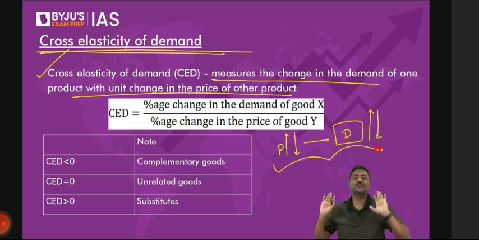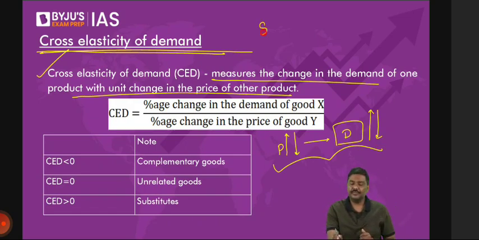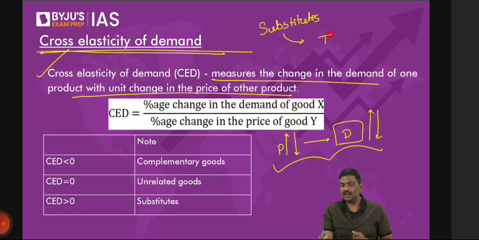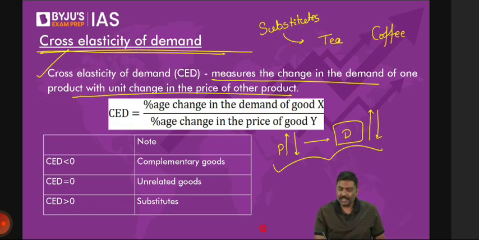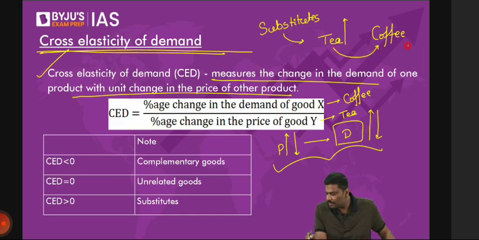Now, what is the importance of this? Let me start with an example. Substitutes. Do you remember substitutes? Example of a substitute: tea and coffee. Let's say hypothetically, good X is coffee, and good Y is tea. Now, understand this carefully. Price of tea goes up. Now, is it okay if I say, as a result of this, demand for coffee will also go up? Is the logic okay? Price of tea goes up. As a result of this, demand for coffee will also go up.